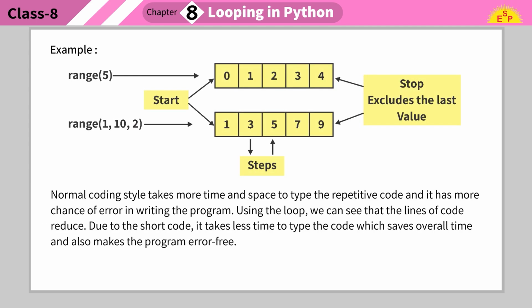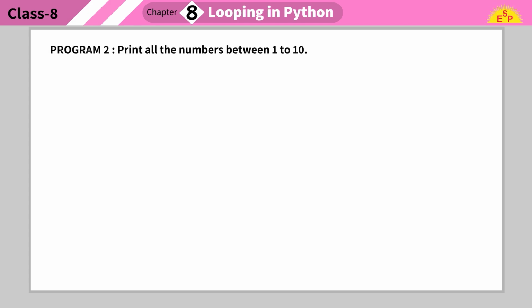Example: normal coding style takes more time and space to type the repetitive code and it has more chance of error in writing the program. Using the loop, we can see that the lines of code reduce. Due to the short code, it takes less time to type the code, which saves overall time and also makes the program error-free.